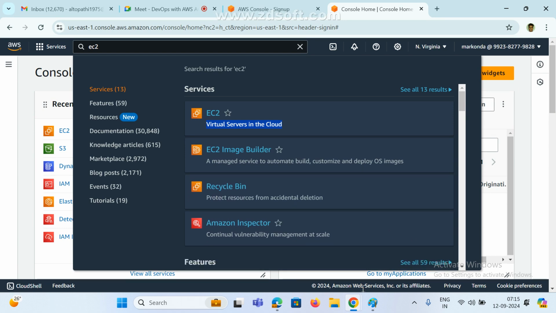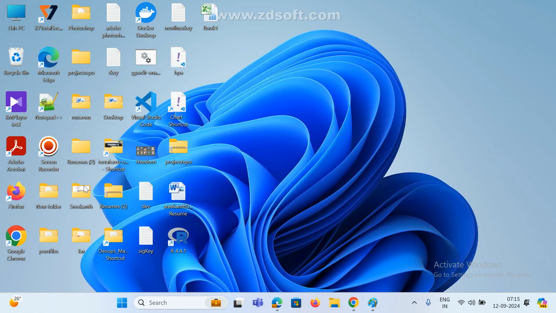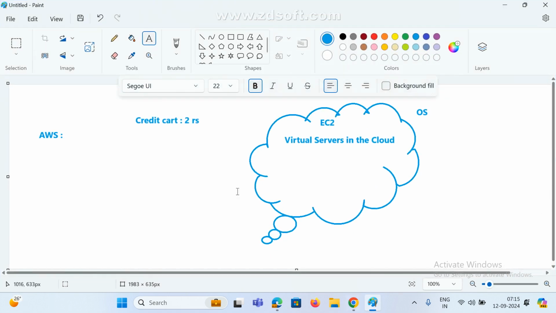I am not going to do anything in my local machine. Local means this is my laptop, this is my desktop. Here I am not going to do anything. So the entire infrastructure, I am going to create only in the AWS cloud. This is nothing but one cloud. We are using AWS cloud here. AWS is one type of cloud. If you want, we can use GCP or Microsoft Azure. All are the same, all are cloud only. Whichever cloud you are comfortable with, we can go and create your infrastructure.